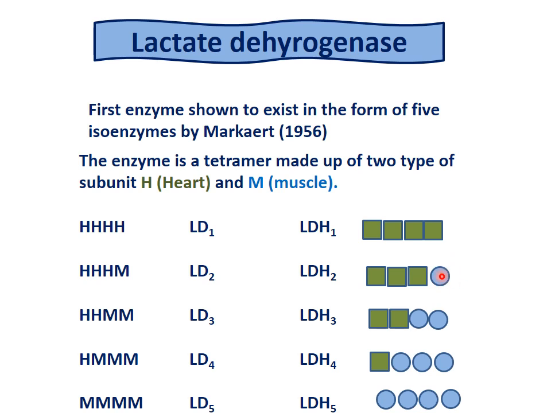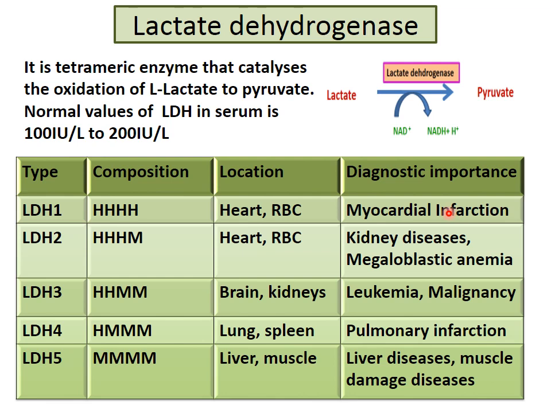This is the M unit, muscle, and this is the H unit, heart. LDH3 has 2 H, 2 M, LDH4 has 1 H and 3 M, and the last one has all 4 M units. So lactate dehydrogenase, the function you know, converts lactate to pyruvate.